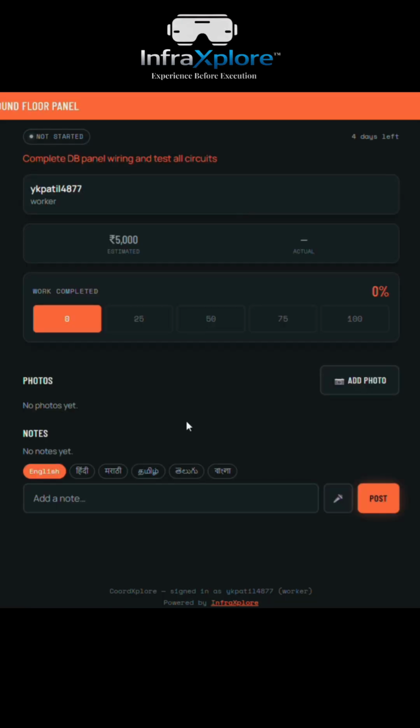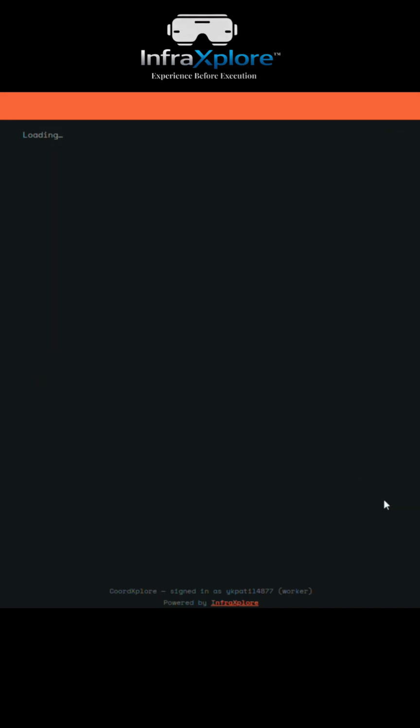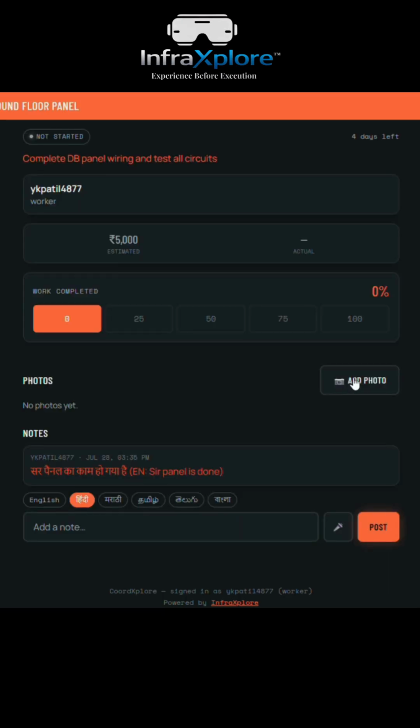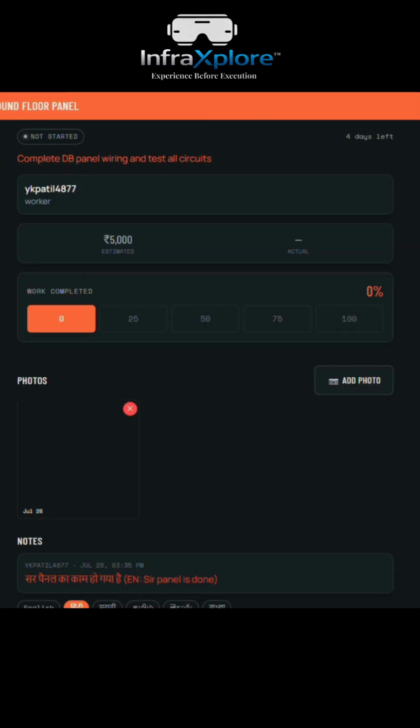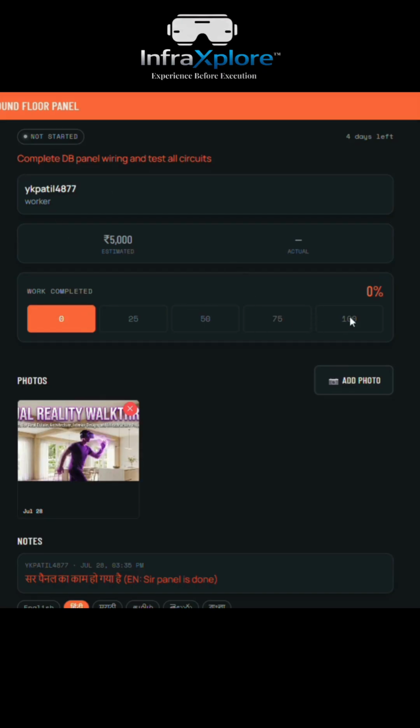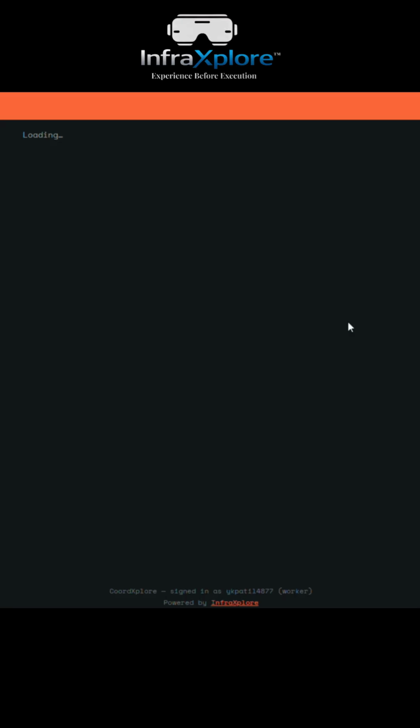He can speak up over here in any language. Sir, panel का काम हो गया है. And he can simply post. He can add the photos from over here. Now here's the photo with the geotagged date, time and location. Now the work has been done. I'll mark it 100% done and submit for approval.